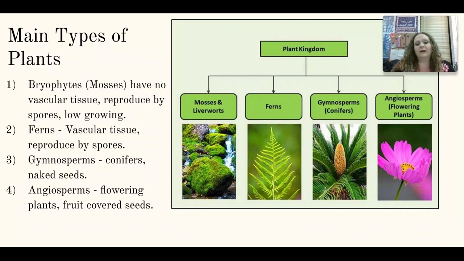You should know their main characteristics. And that's really about it. That's about all that we need to talk about when it comes to plants. You're going to learn a little bit more in class. We're going to do a plant lab. It'll help you make a little bit more sense of it. And then after that, we are moving on to animals.